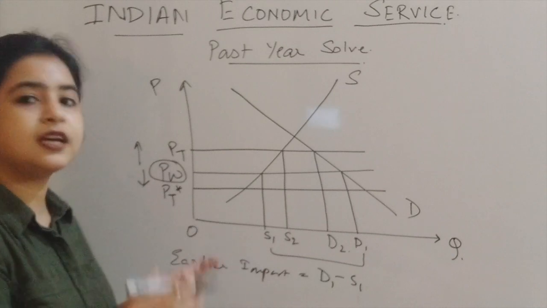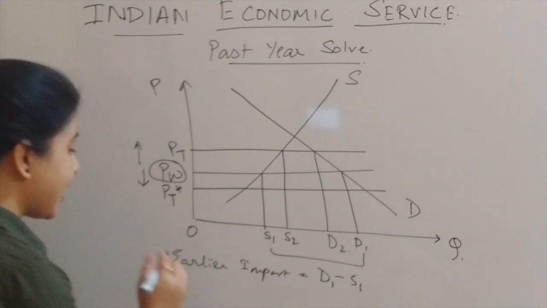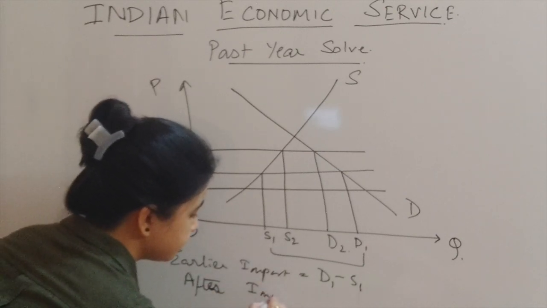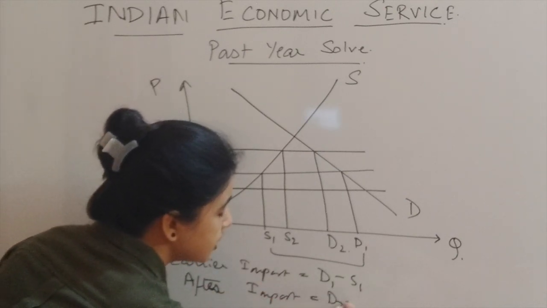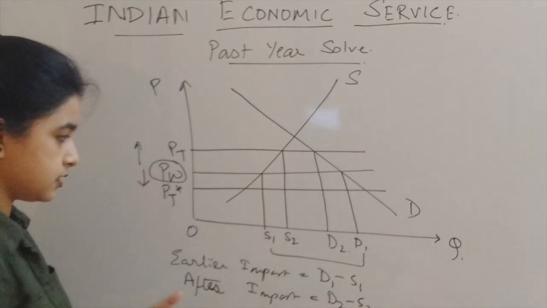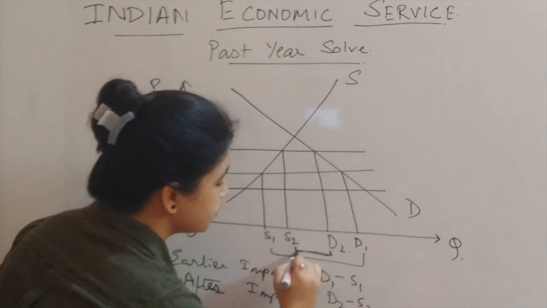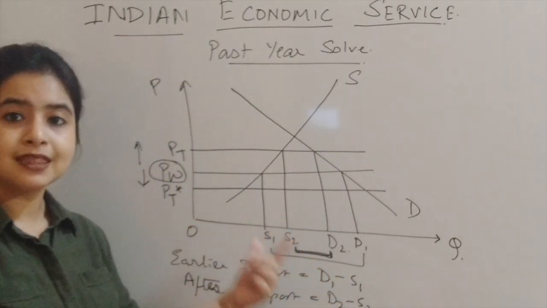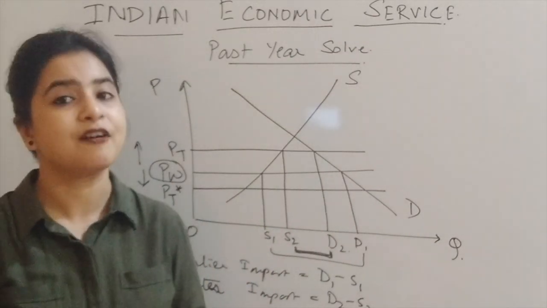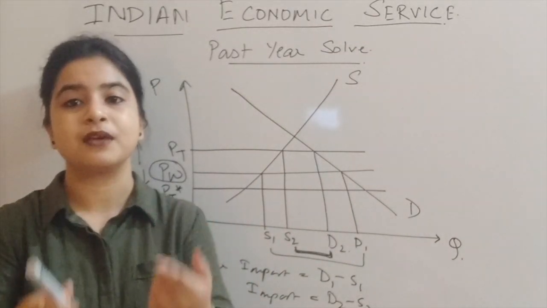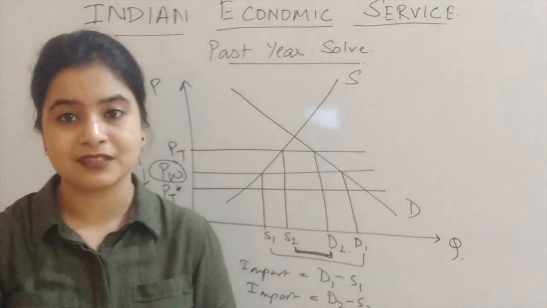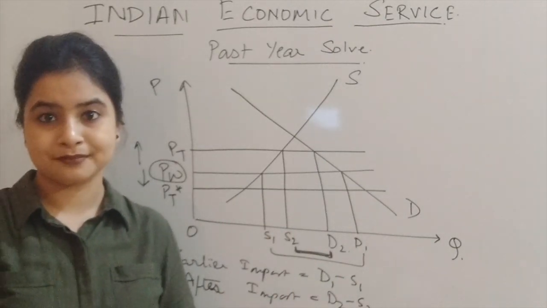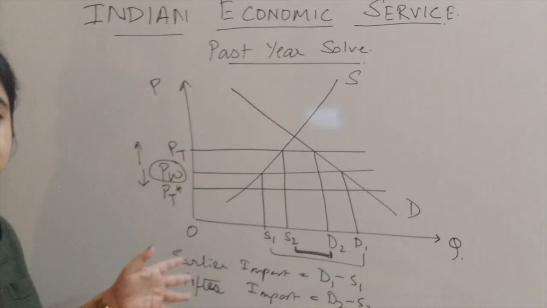Okay, what is this earlier? Before imposition of tariff. And after imposition of tariff, we find the quantity of import has reduced to only this much. You see this, the bolded line? This is the amount of import that is happening after imposition of tariff, which is the basic motive of imposition of a tariff, that is to reduce the volume of import. Okay, I hope the diagram is very much clear to you.